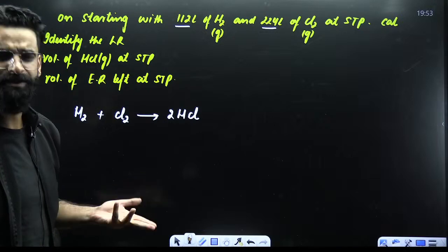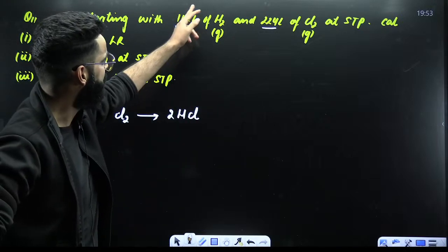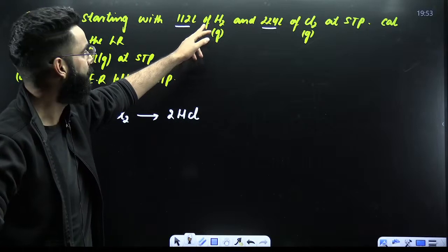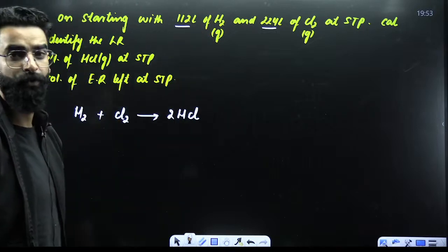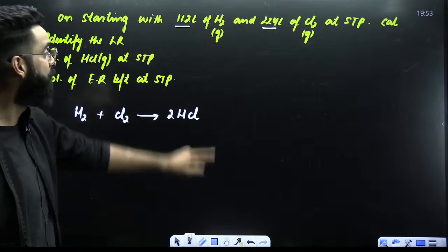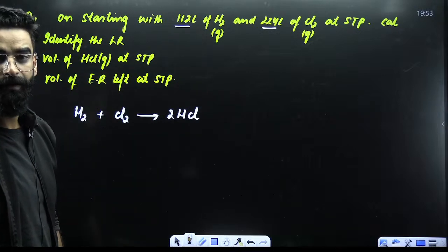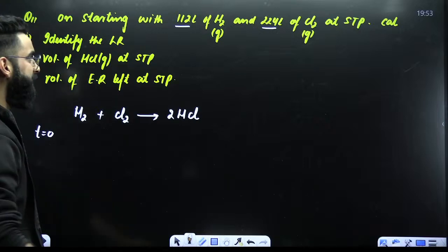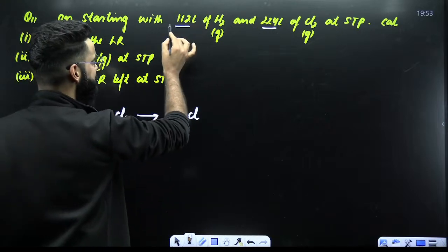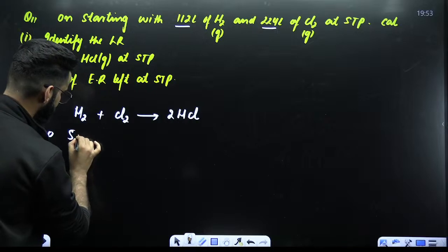Convert these given quantities into moles first. So given volume divided by 22.4, right? How much does that come out to be? So how many moles of H2 do we have? 5 moles, right? Given volume of H2 in liters divided by 22.4, that comes out to be 5.